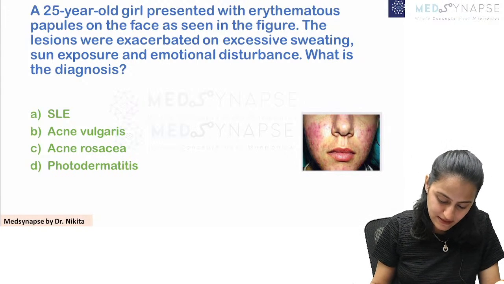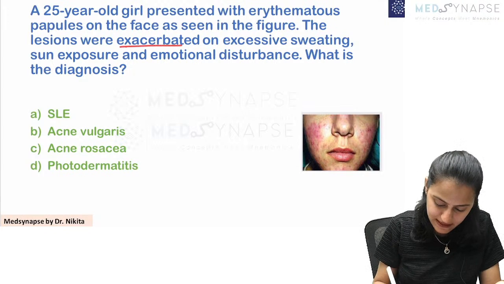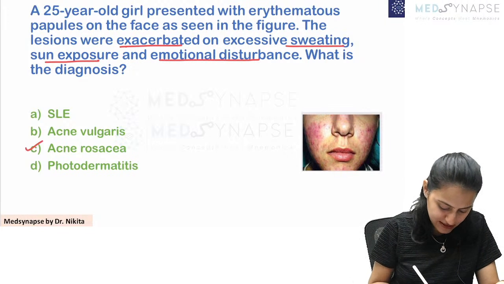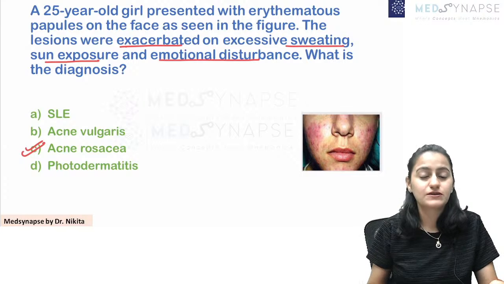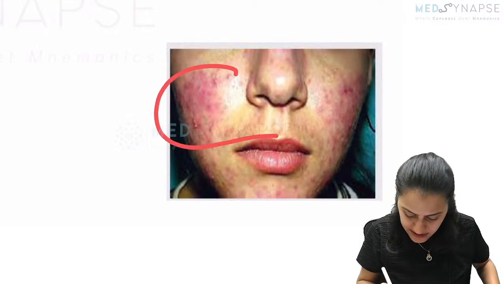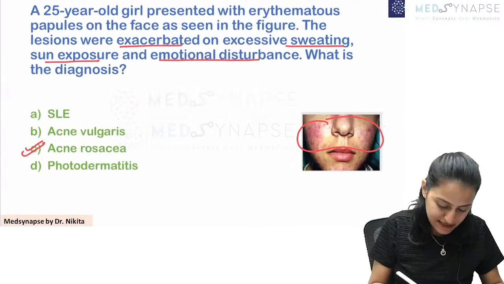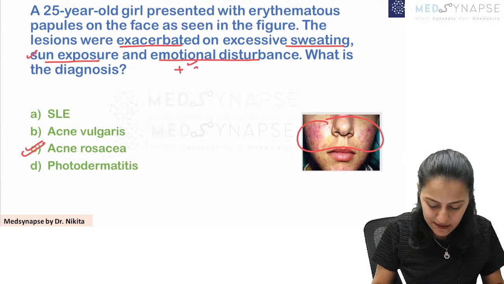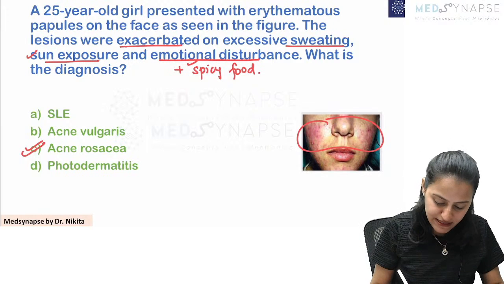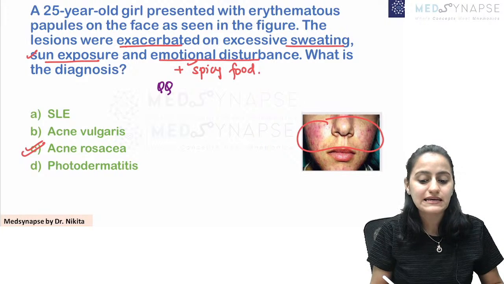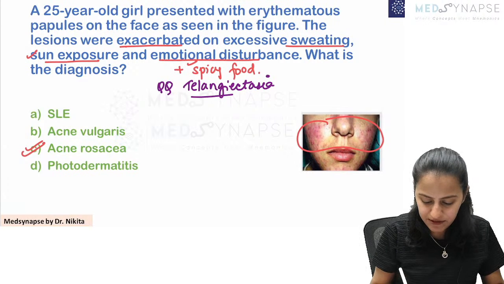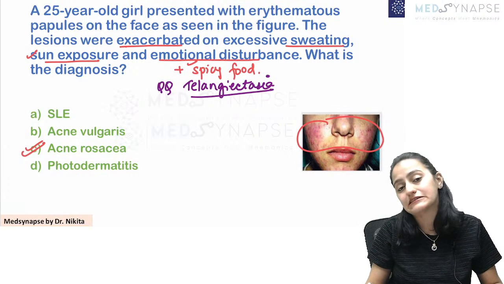A 25-year-old girl presented with erythematous papules and the lesions were exacerbated on excessive sweating, sun exposure and emotional disturbance. What is the diagnosis? Very good. This is acne rosacea. So in acne rosacea, the classical history would be like you see here, the lesions on the convexities, which are precipitated by sun, emotional disturbance, sweating, plus sometimes there will also be a history of spicy food. And sometimes the question can also mention a very important keyword for acne rosacea, the presence of prominent telangiectasias. The telangiectasias in the background is another important finding there.